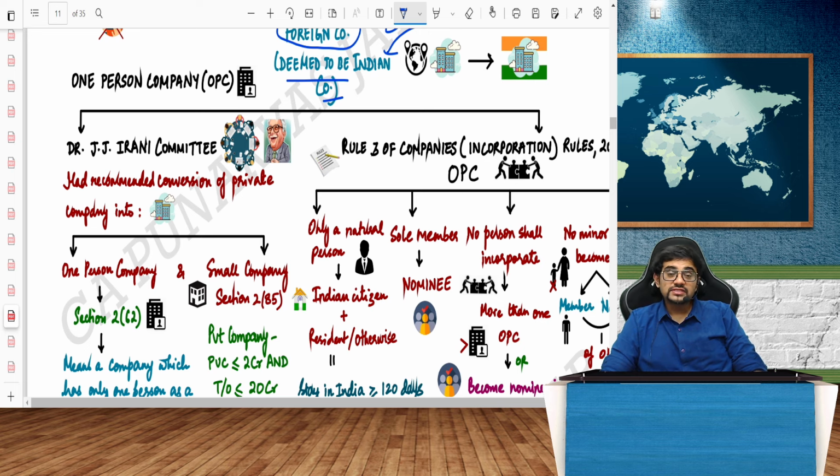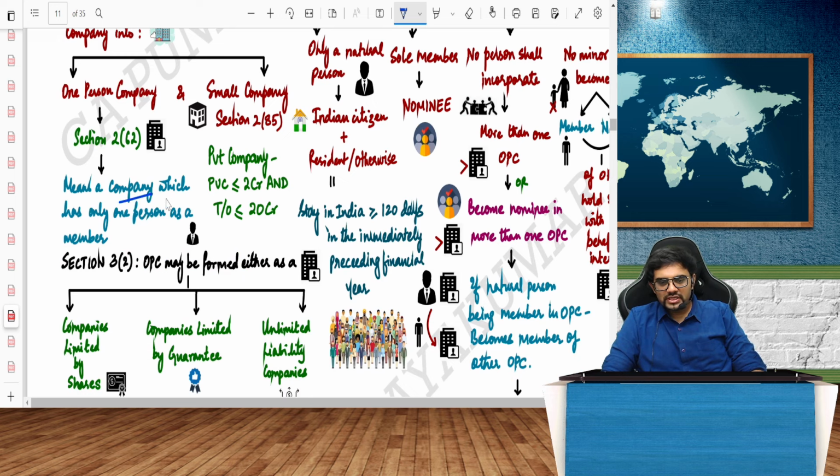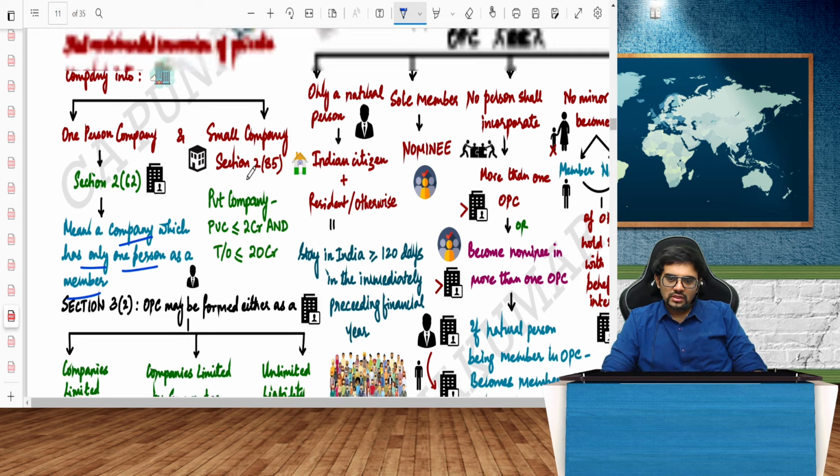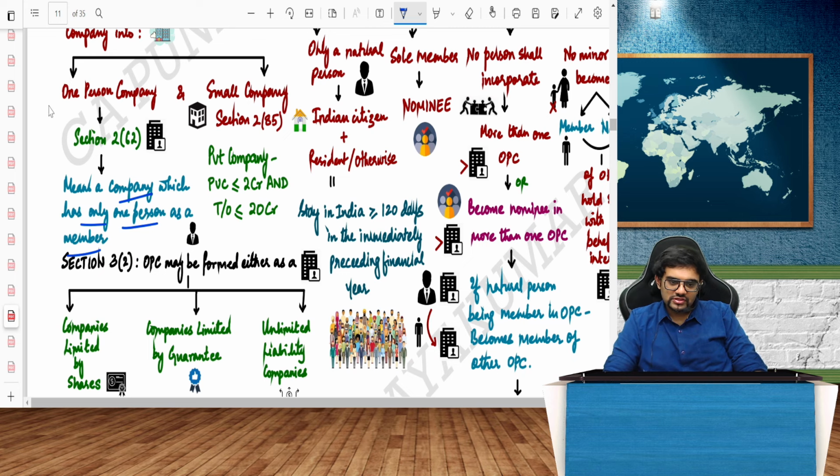One person company, there have been some amendments, important. One person company means what? Means a company which has only one person as the member. It's called as a one person company. What is a small company? Small company, see, one person company is also a private company. Small company is also a private company.